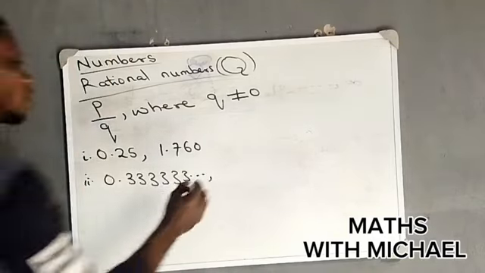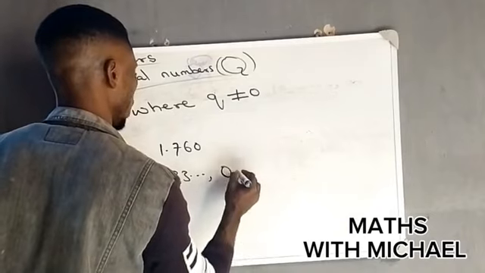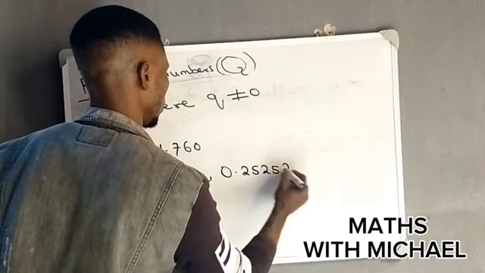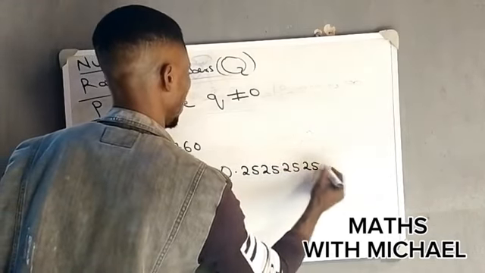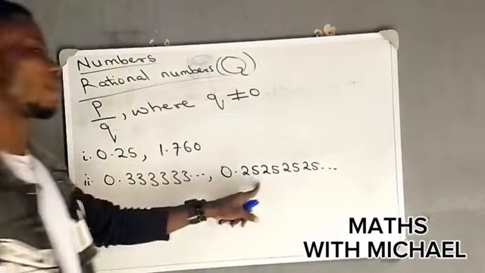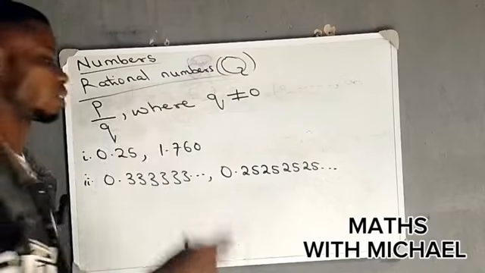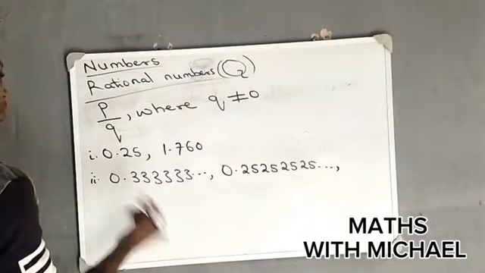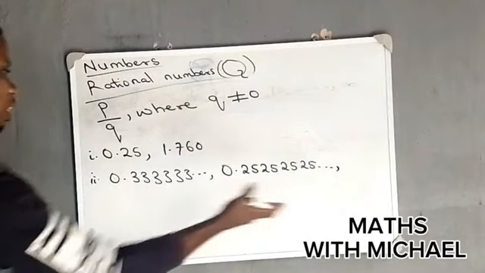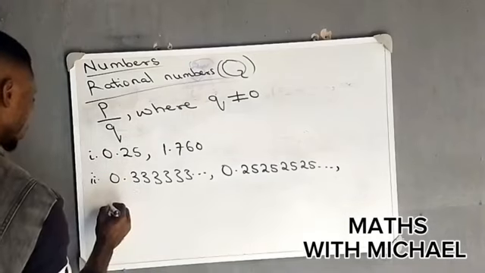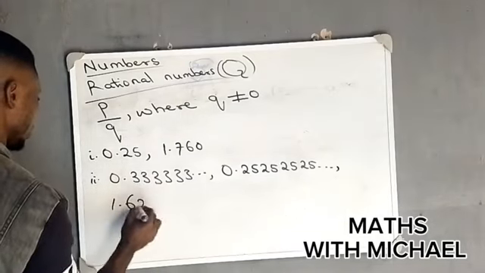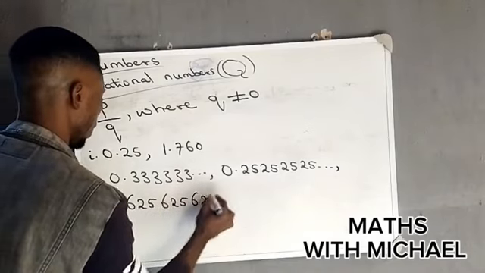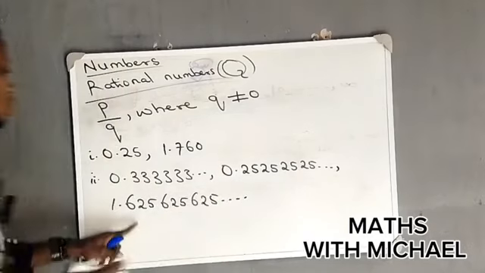Another one, we have something like 0.25252525. If the decimal part repeats two different digits, they are also rational numbers. Another form is if we have three digits repeated, you may have something like 1.625625, and so it continues.